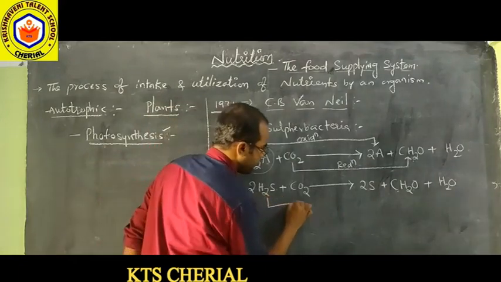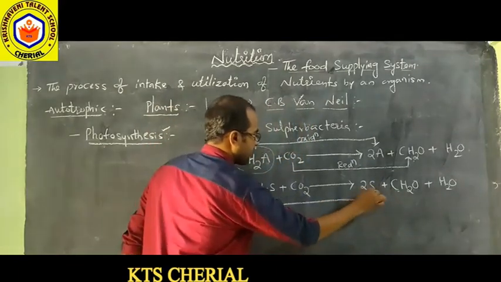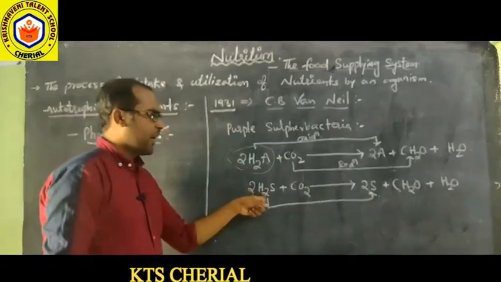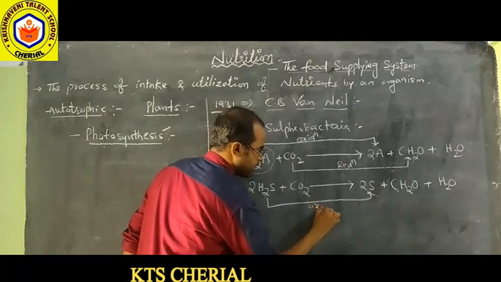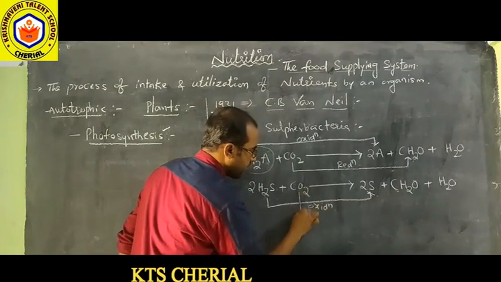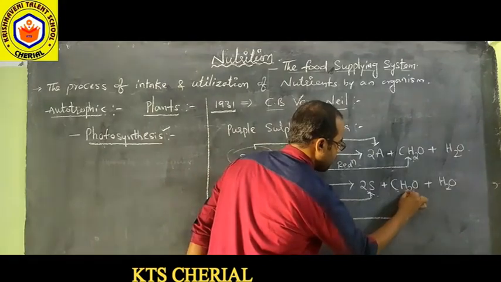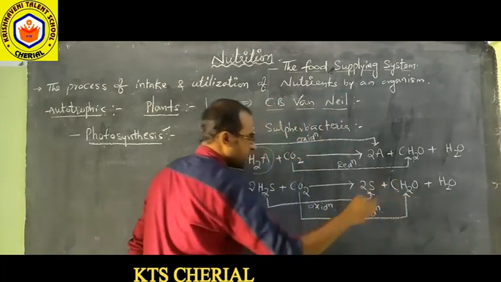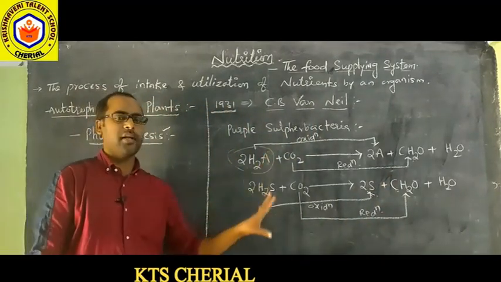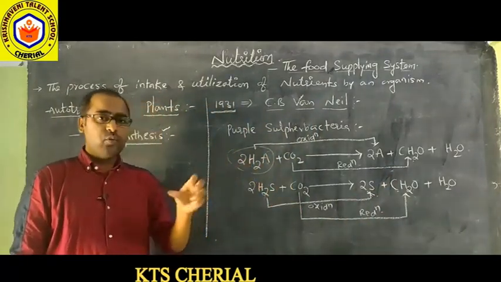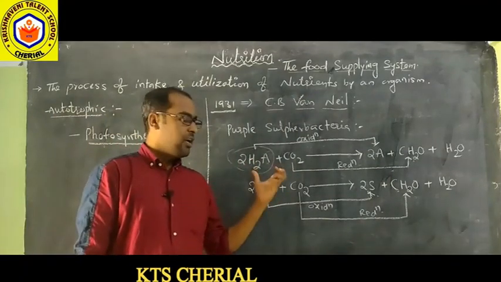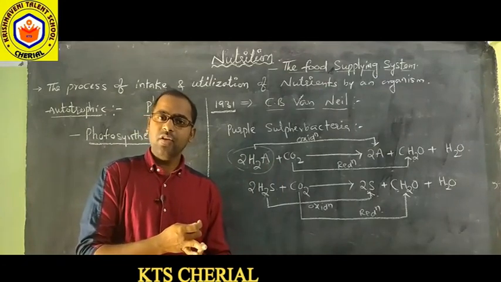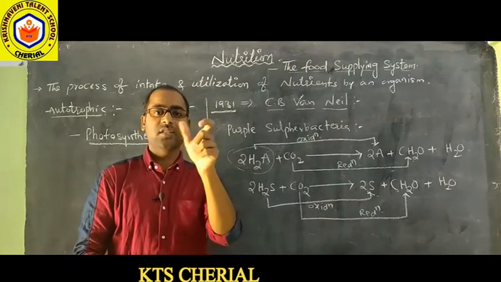H2S is converted to sulfur. Hydrogen sulfide is converted to sulfur by losing hydrogen. So what is this? Oxidation, and carbon dioxide is converted to carbohydrate. So this is reduction. So oxidation process and reduction process both are happening in this reaction. And if in a reaction oxidation as well as reduction both are taking place, then we call that reaction a redox reaction.